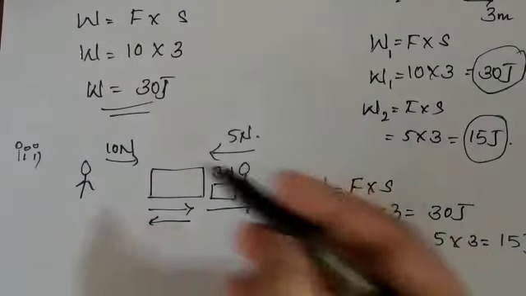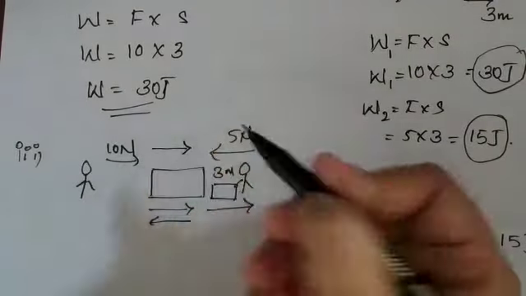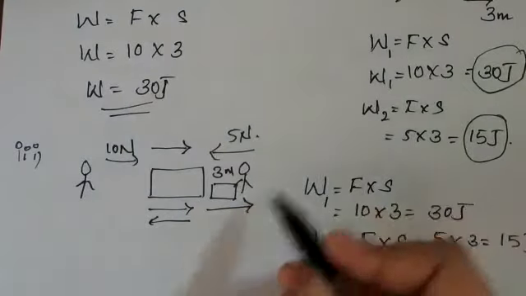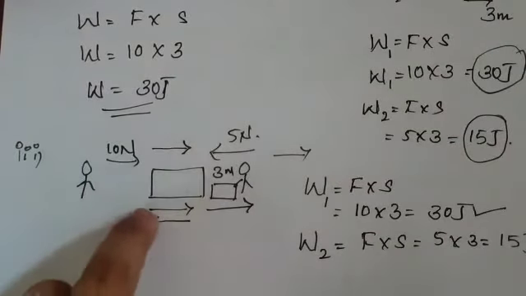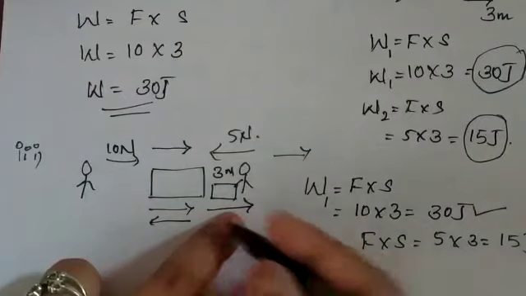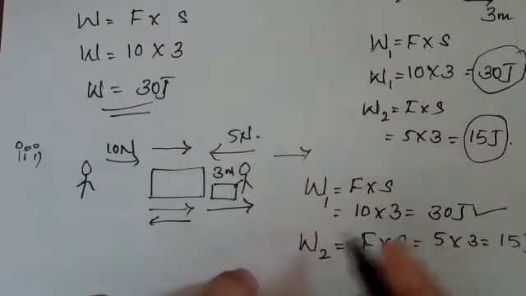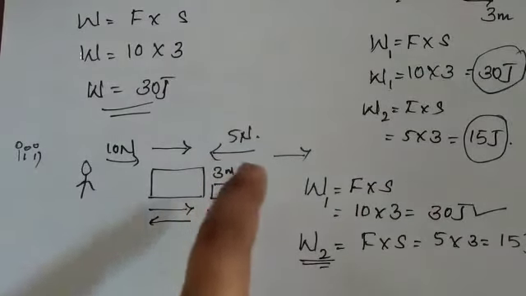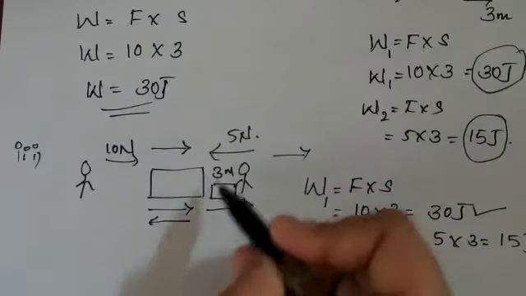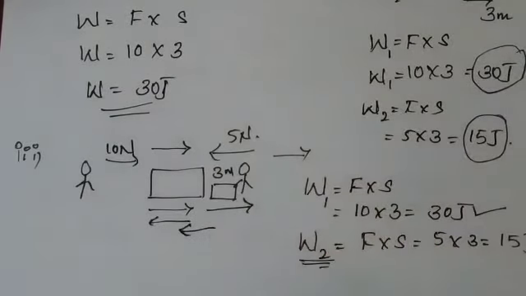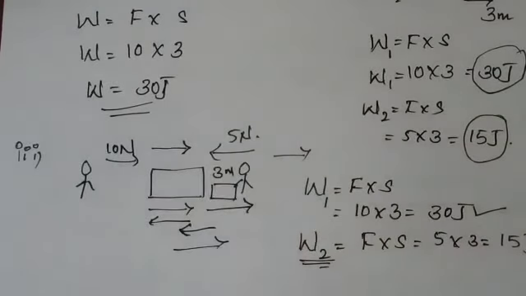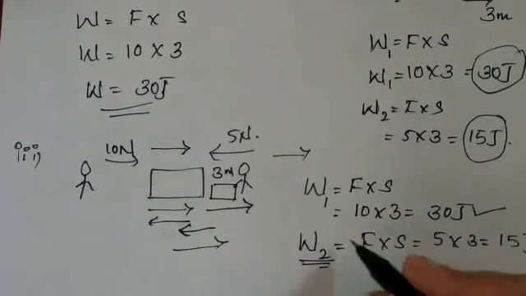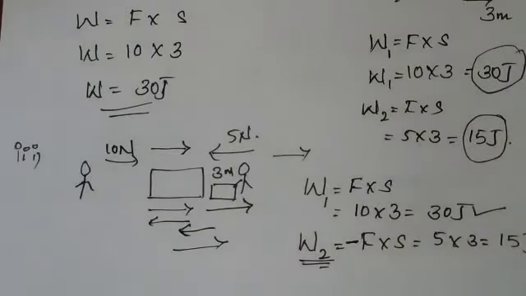Where you are applying the force, in which direction? If you are applying the force in this direction, it means the object should also move in the same direction. In the first case, it has happened. You are applying more force and this object has moved a certain distance in the same direction. But what about the second force, applied by your friend? Here he is applying the force in this direction, but this box is moving in the opposite direction. In that case, you are going to consider the work as negative work.